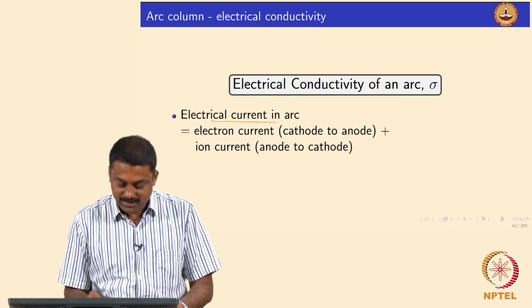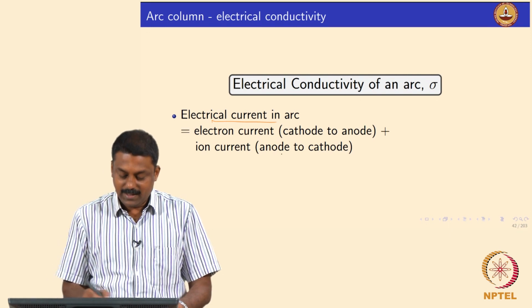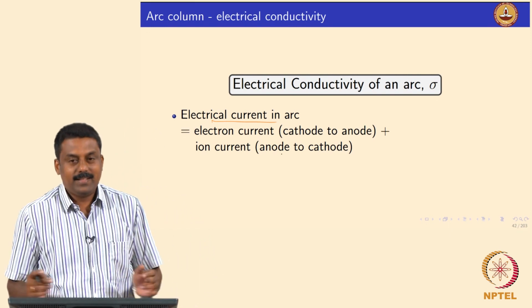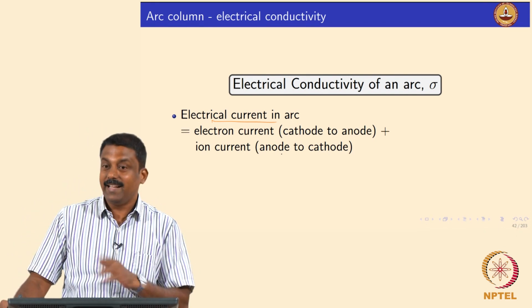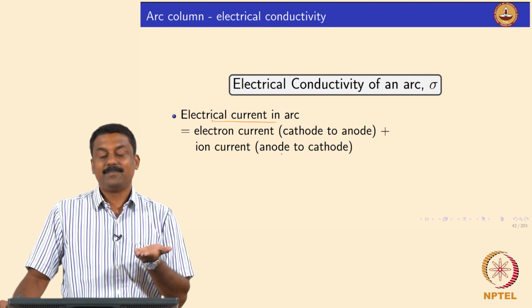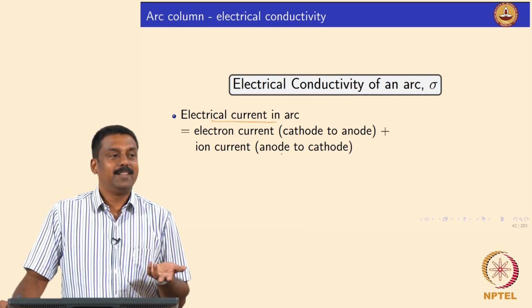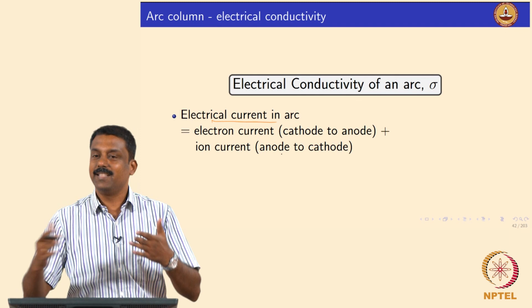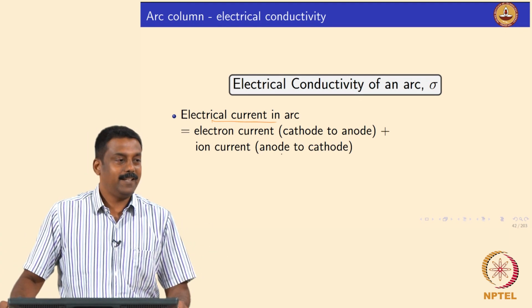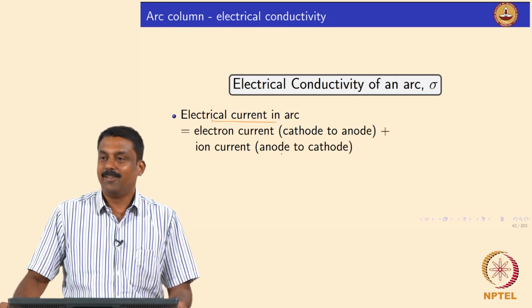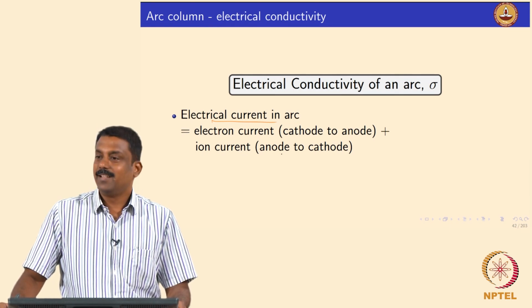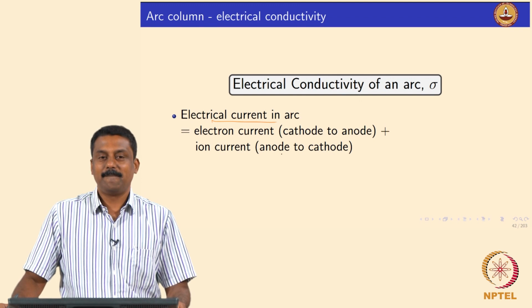And if you calculate the electron current and ion current, we can make use of that to calculate the resistance for this current, isn't it? So, if you know the length, area and the mass, we can calculate the conductivity or resistivity.